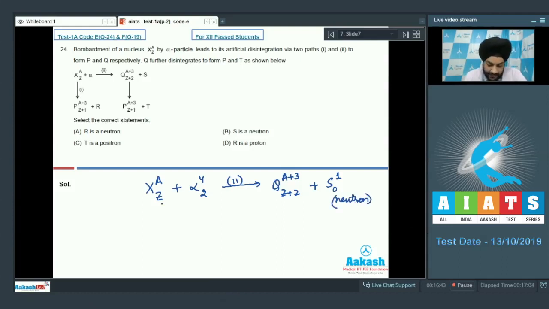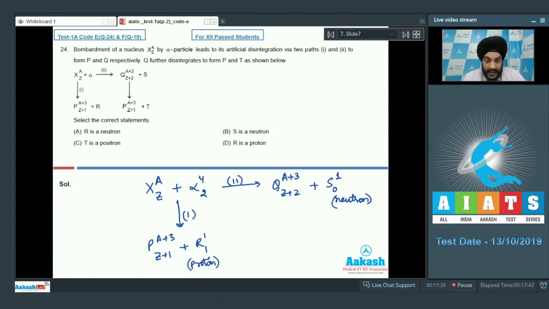Now it is further given to us that X, when bombarded with alpha particles along path 1, gives us P, A plus 3 and Z plus 1, along with the liberation of R. So similarly, we can have charge balance and mass balance, students. If we balance the mass, we have a total mass of A plus 4. So the mass of R has to be 1. If we talk about the charge, the total charge is Z plus 2. So the charge on R has to be 1 again. So R has a mass of 1 unit and a charge of 1 unit. So this has to be a proton, students. So R is a proton.